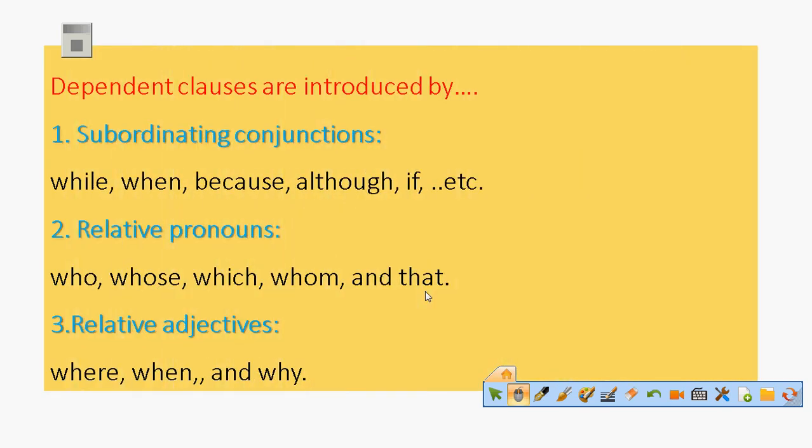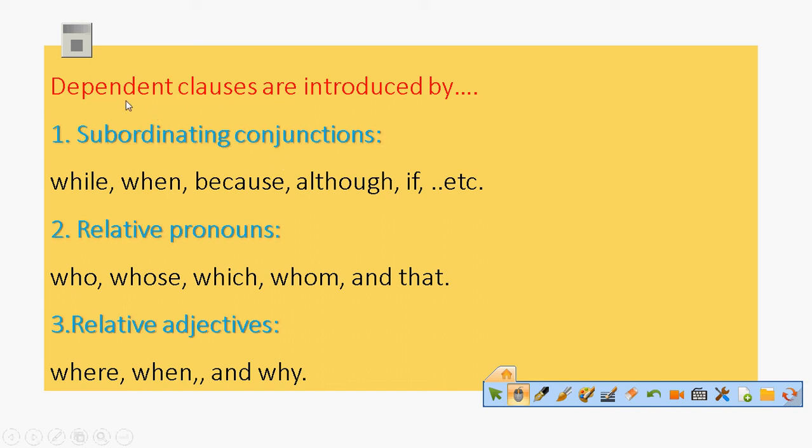Dependent clauses are introduced by, one, subordinating conjunctions like while, when, because, although, if. If we go to the previous examples, you will find that we had a sentence with if and a sentence with when. So when we have these conjunctions, we will have a complex sentence, and the dependent clause would begin with a subordinating conjunction.